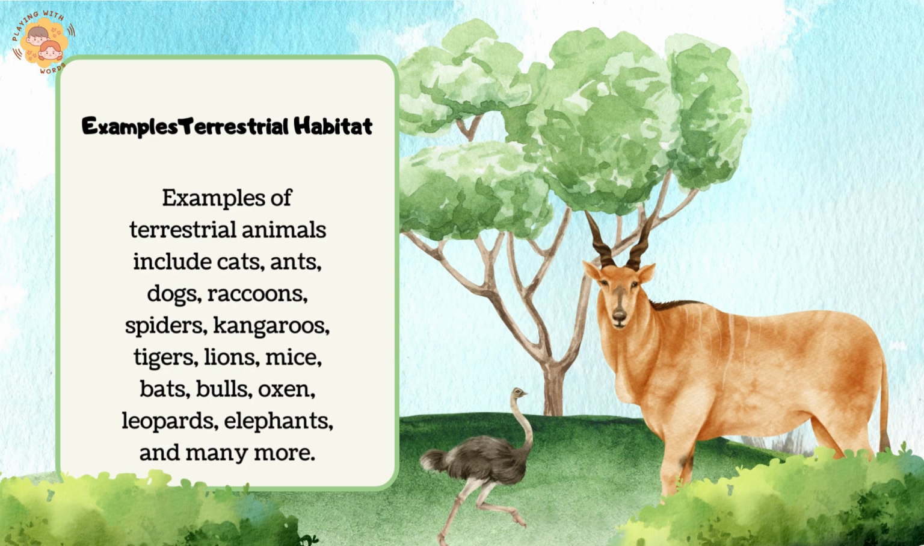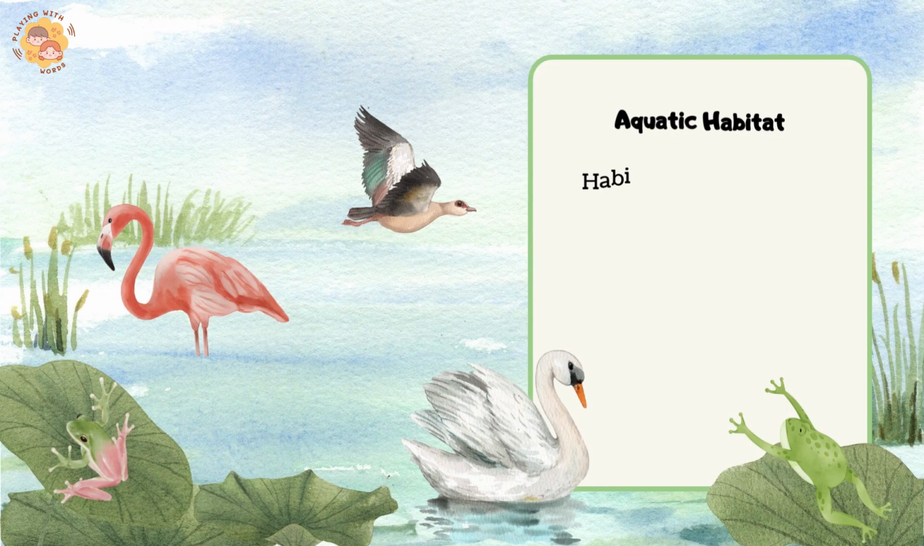Examples: terrestrial habitat. Examples of terrestrial animals include cats, ants, dogs, raccoons, spiders, kangaroos, tigers, lions, mice, bats, bulls, oxen, leopards, elephants, and many more.